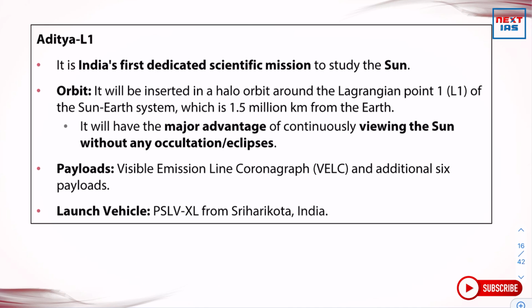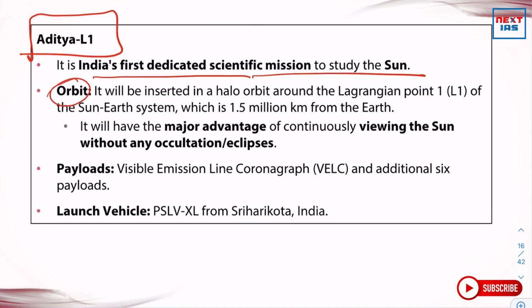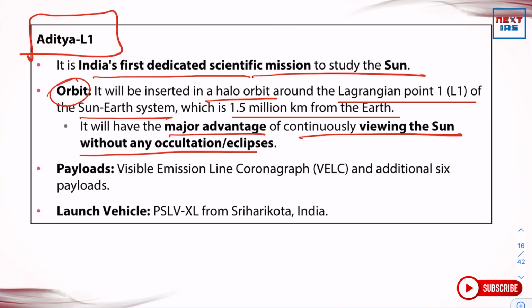Then we should be talking about the project Aditya L1 of India. Aditya L1 is India's first dedicated scientific mission to study the sun. It will be inserted into a halo orbit around the Lagrangian point L1 of the Sun-Earth system, which is 1.5 million kilometers from the Earth. It will have a major advantage of continuously viewing the sun without any occultation or eclipses.